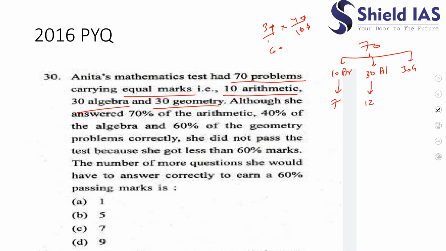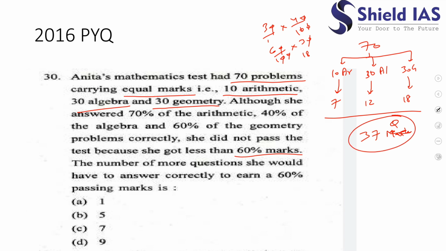60% of 30 is 18. Yes, so 18 is correctly she did. She did not pass the test because she got less than 60% marks. Okay, how much did she answer? 37 questions she answered correctly.